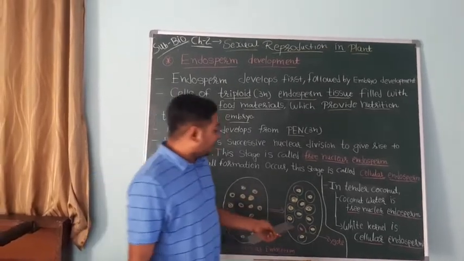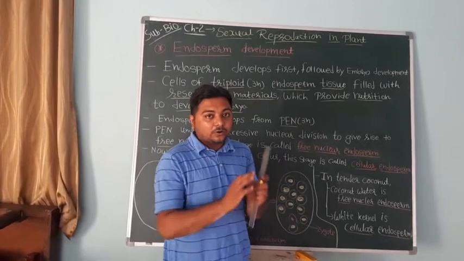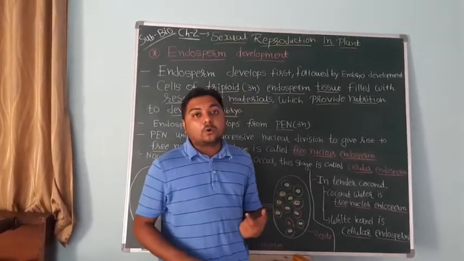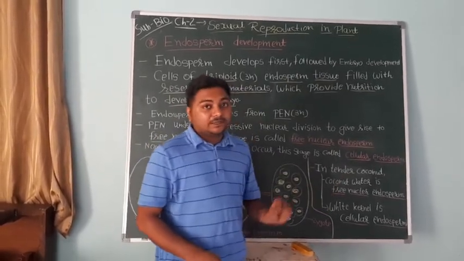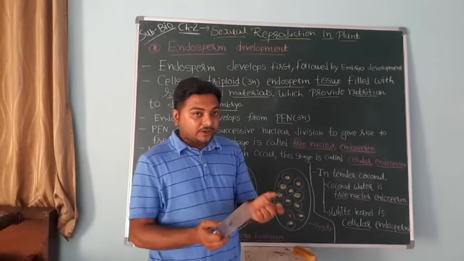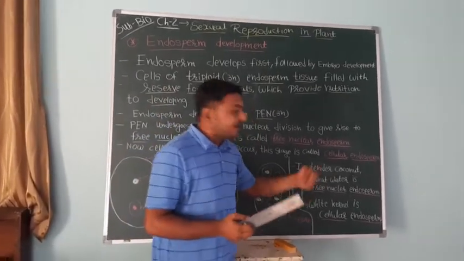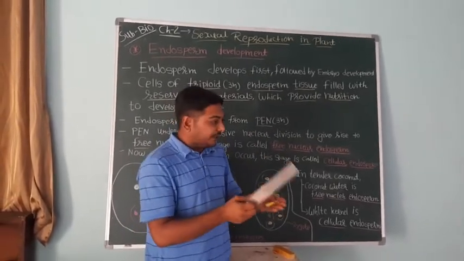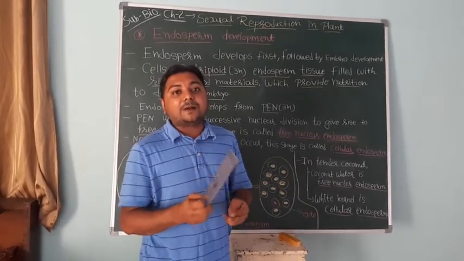One example is tender coconut, which means green coconut. All of you have drunk coconut water from a tender coconut. This coconut water is a free nuclear endosperm, because the water has only nuclei. As the tender coconut matures, this free nuclear endosperm gets converted into the white kernel, which is the edible part of the coconut.